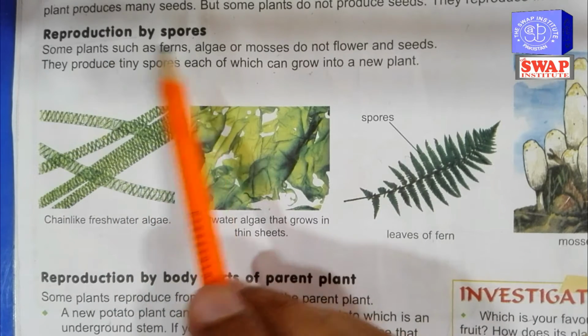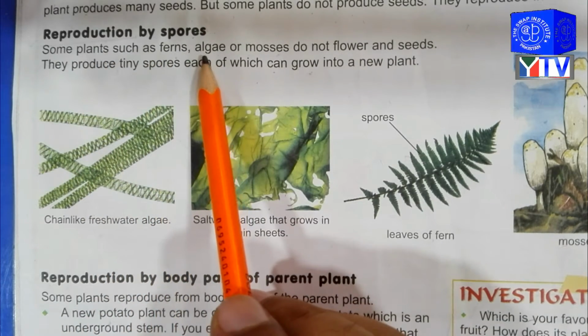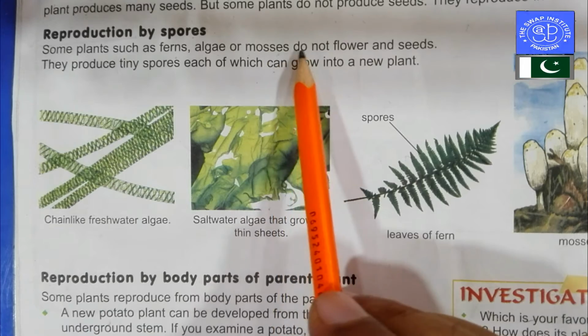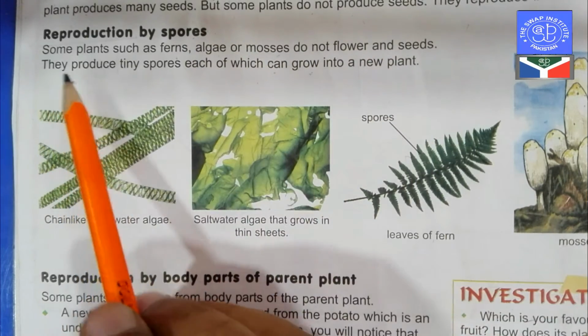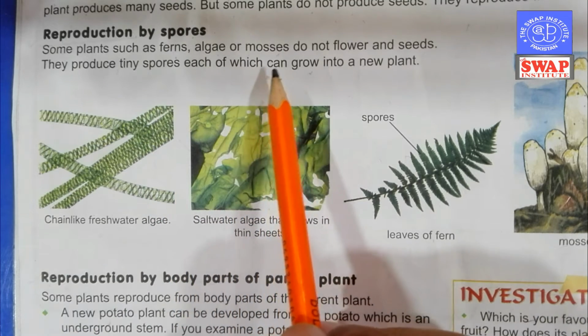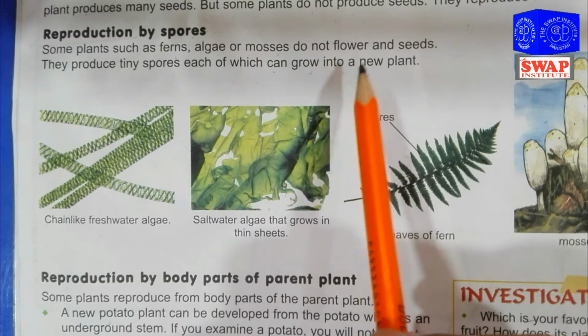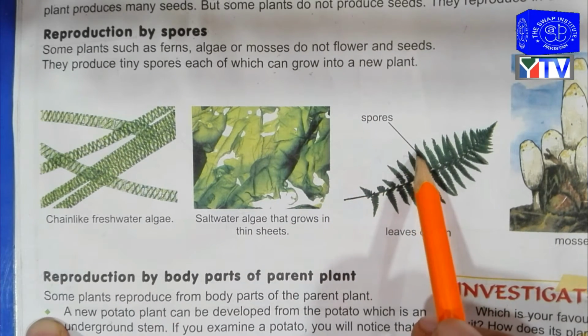Reproduction by spores. Some plants such as ferns, algae, and mosses do not have flowers and seeds. They produce tiny spores, each of which can grow into a new plant. Basically, these are some spores.